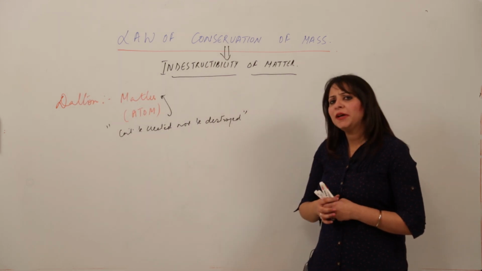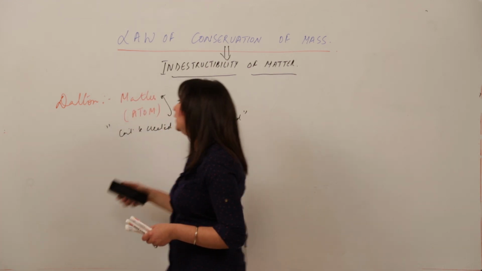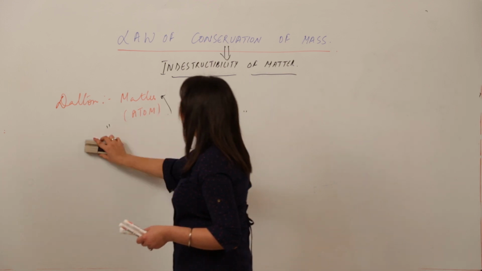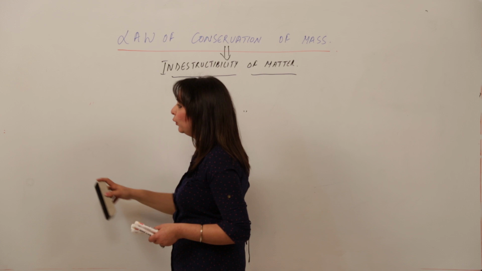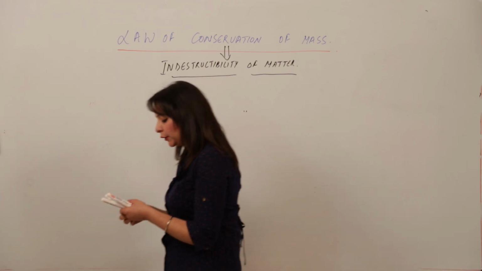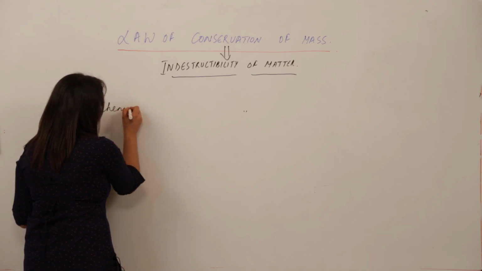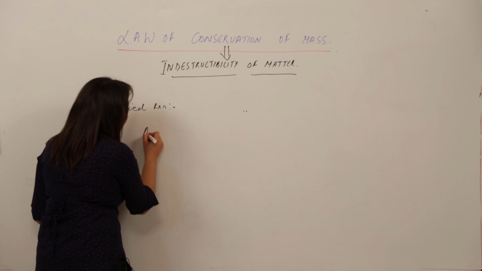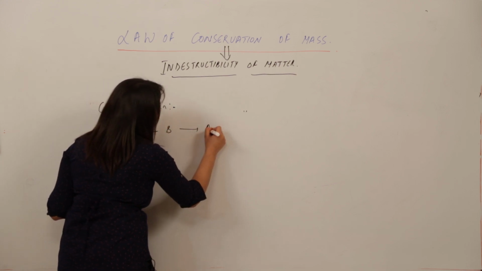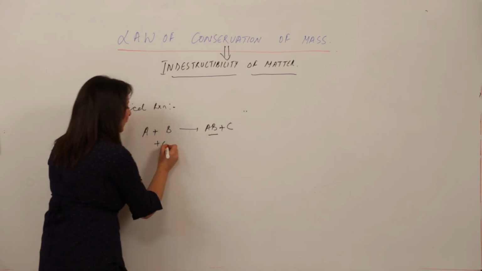Now the question must be coming to your mind, what do you mean by a chemical reaction? What exactly is a chemical reaction? Before we take this topic, law of conservation of mass, I want you to know what actually a chemical reaction is. See, a chemical reaction is a process in which some substances are mixed and some new substances are formed.